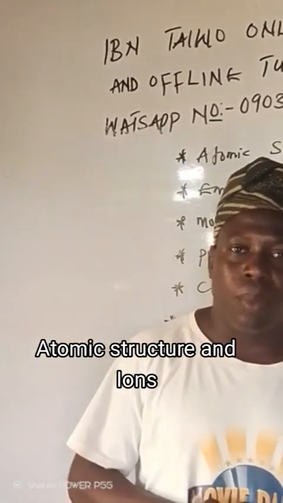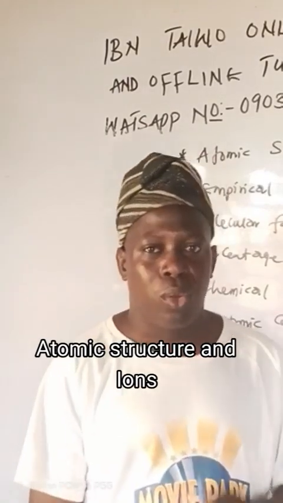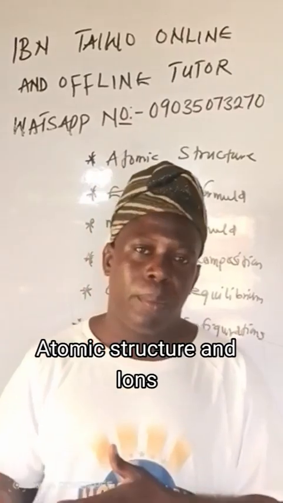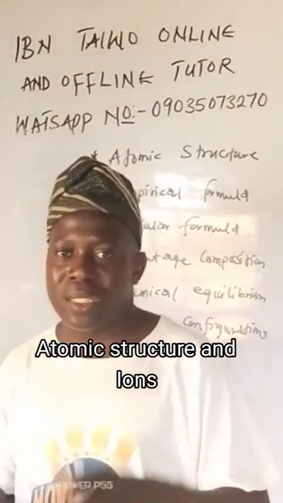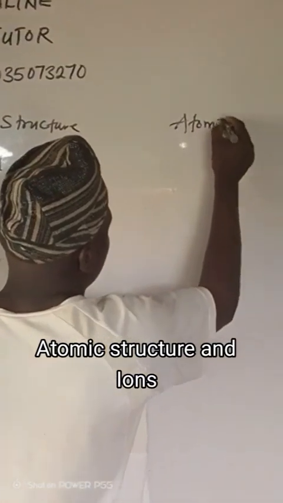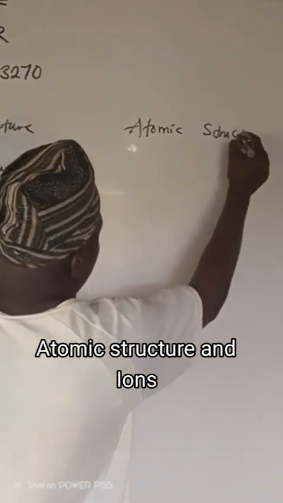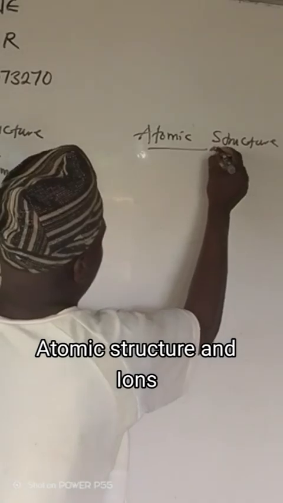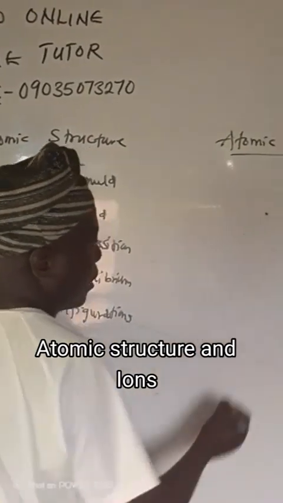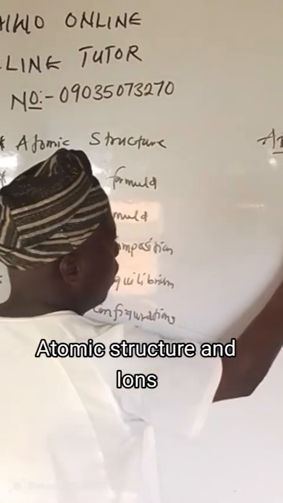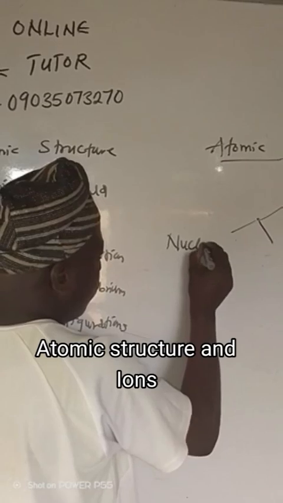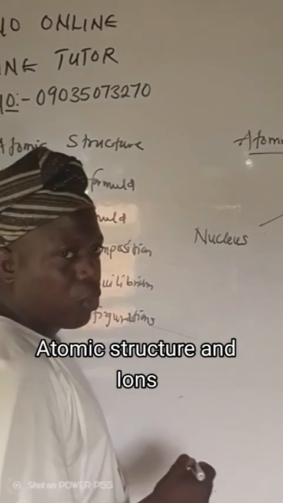When we are talking about atomic structure, what we have to know is that we want to talk about the atomic number, atomic mass, and other things like that. Now, follow me. Atomic structure is a topic on its own. Under this atomic structure, we have the smallest particle, which we call the nucleus.